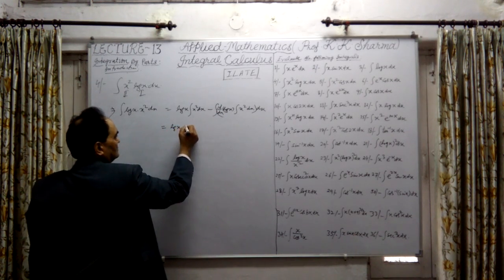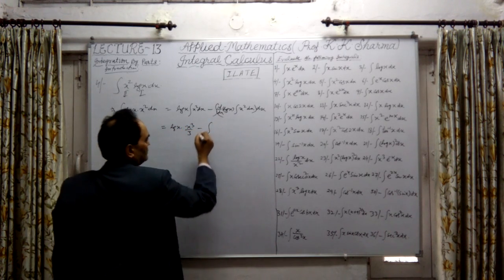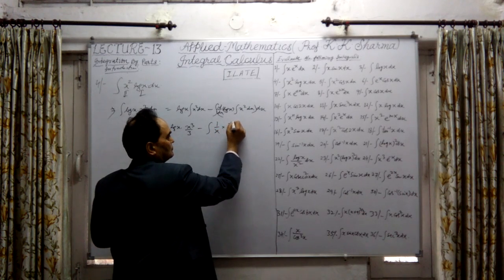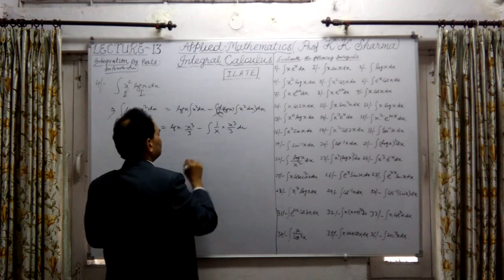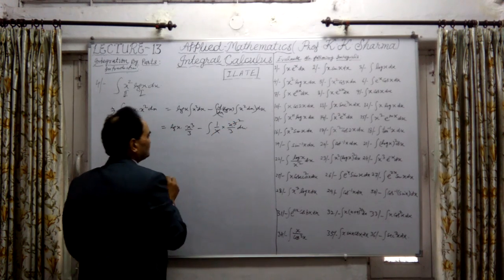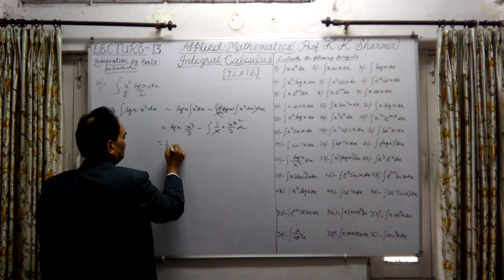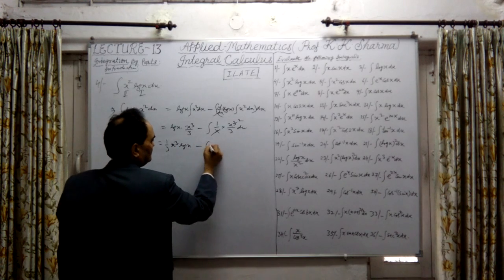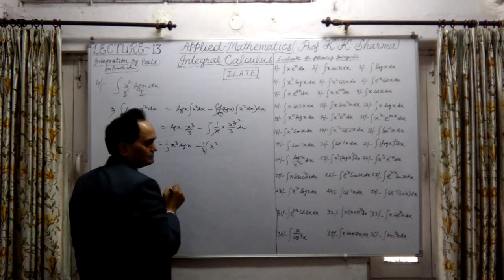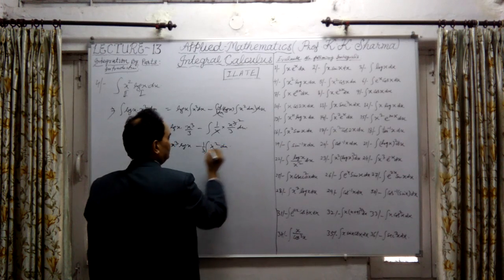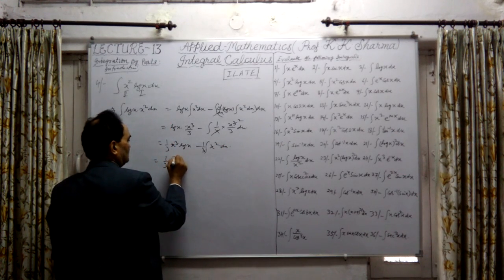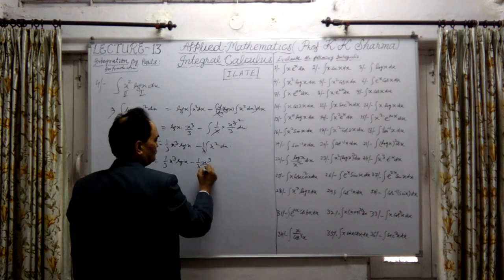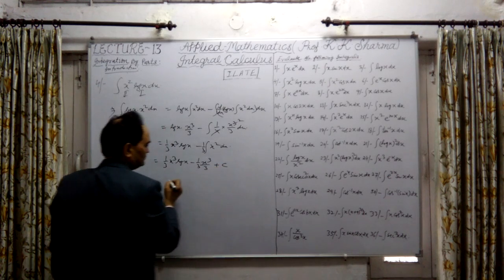This is log x into x cube upon 3 minus the integral of 1 upon x, the differential of log x, into x cube upon 3 into dx. The x is cancelled out. So this is 1 upon 3 x cube log x minus 1 upon 3 times the integral of x square into dx. Further it can be integrated as log x minus 1 upon 3 into x cube upon 3 plus constant of integration.